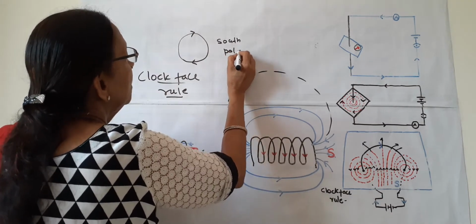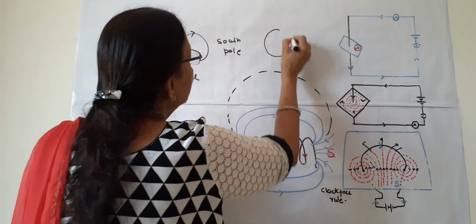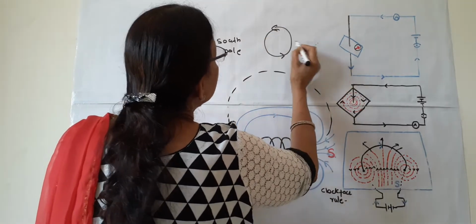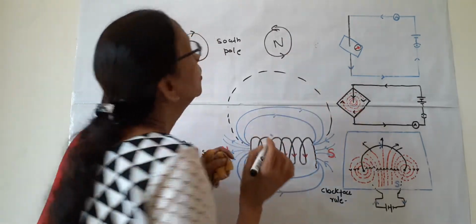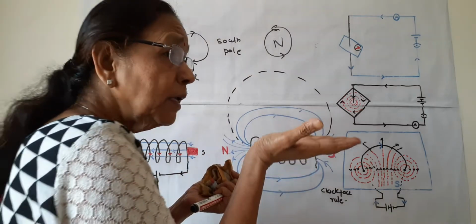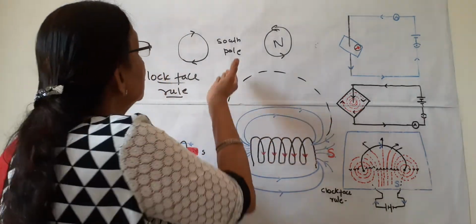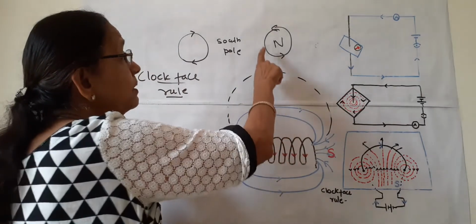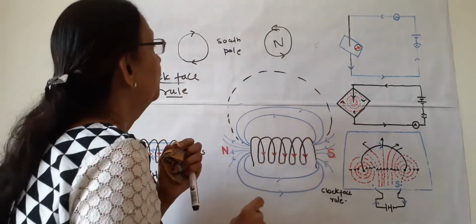This is the rule. And if current is passing in anti-clockwise direction like this, then this pole is north pole. So if we have a disc magnet like a coin, one side of the coin is south pole, and the other side, the back side of the coin, is north pole.